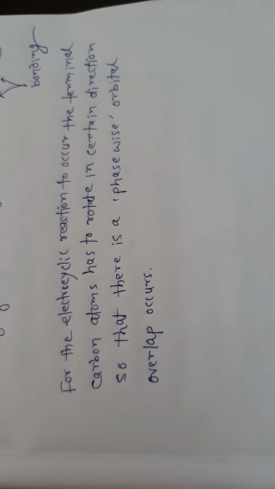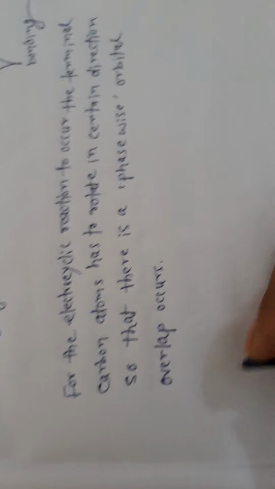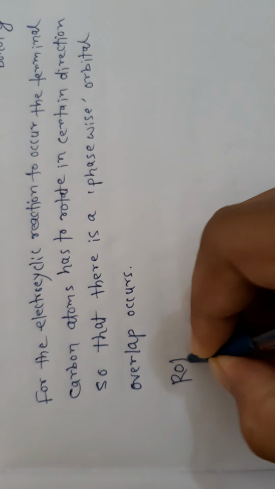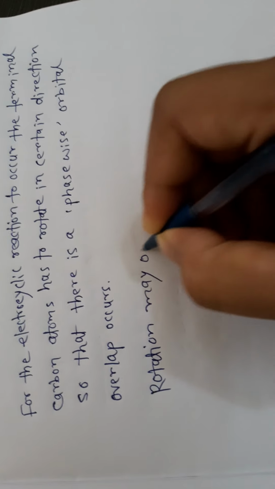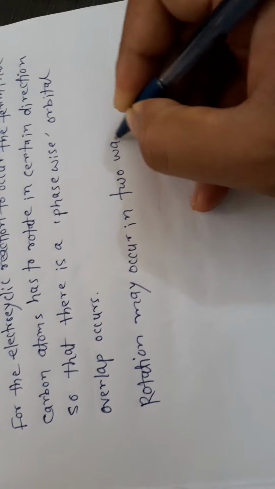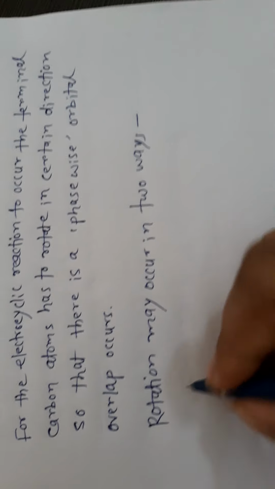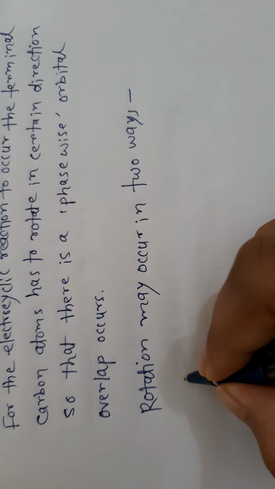Now rotation may occur in two ways. One is conrotation and another one is disrotation. First we discuss conrotation.